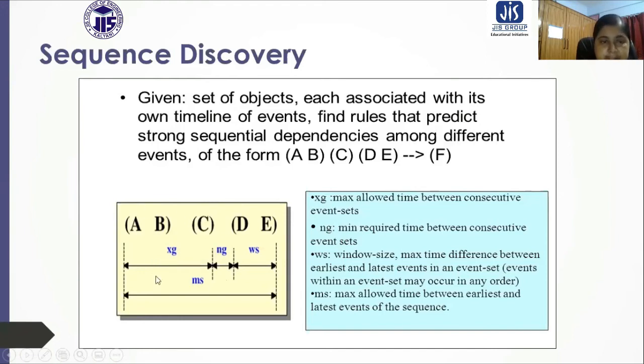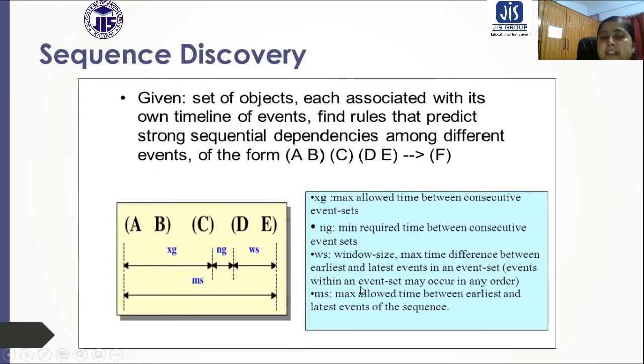For this example, you can see xg is the maximum allowed time between consecutive event sets. Ng is the minimum required time between consecutive event sets. And ws is the window size, that is the maximum time difference between the earliest and latest events in an event set.